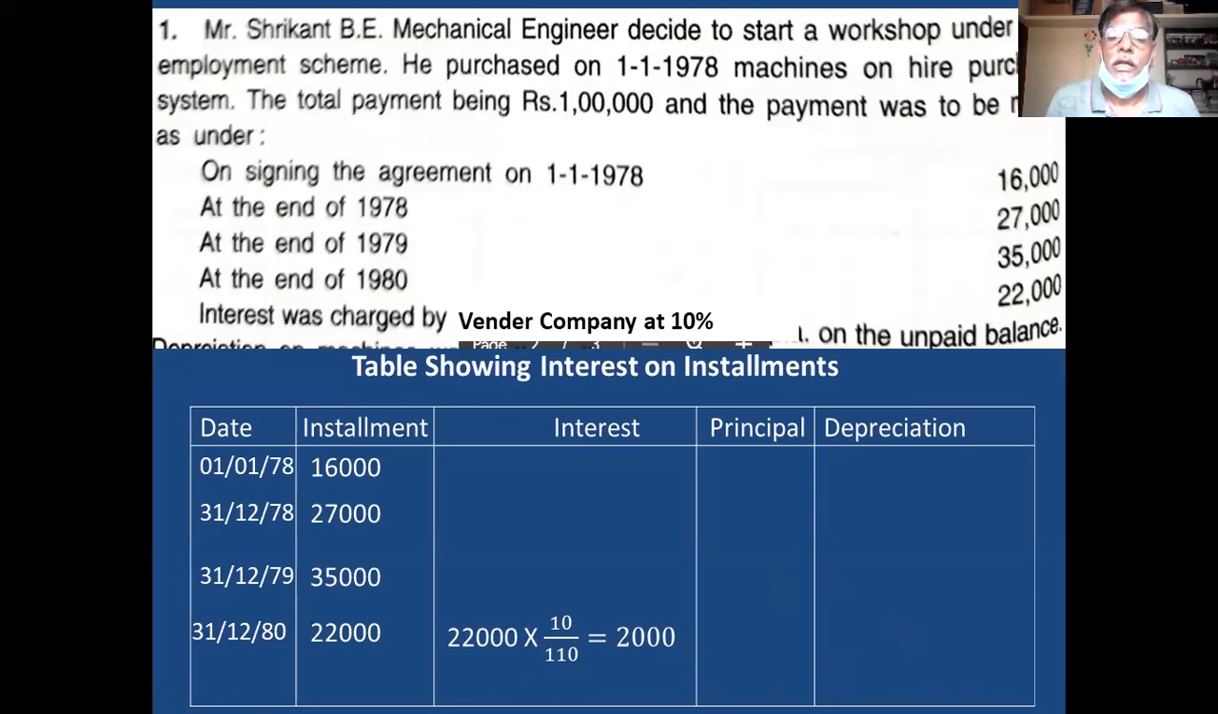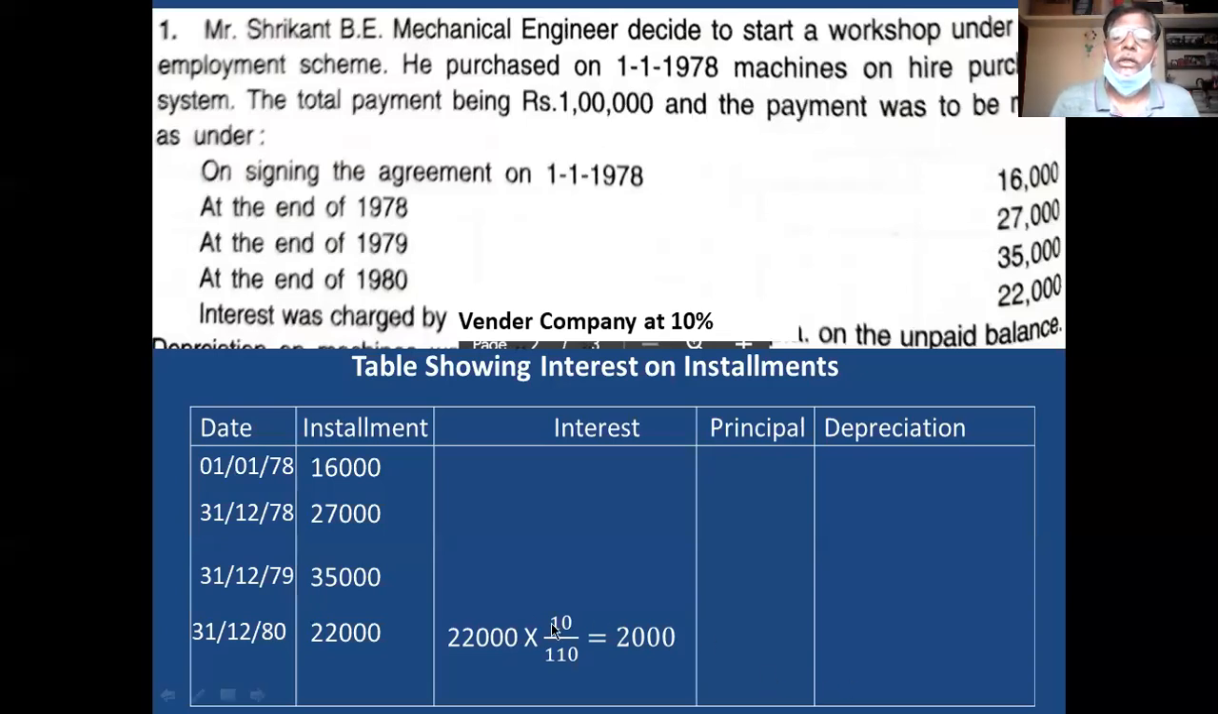Whoever knows this, remember it properly. Whatever the rate is, we add it to 100 and write it below. If there is 5%, divide by 105. If 10%, divide by 110. If 20% rate, divide by 120. Remember this point. What to do? Write the rate in the numerator. In the denominator, you write 100 plus rate. This is the point you remember.